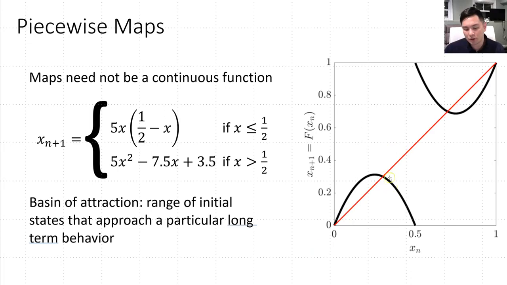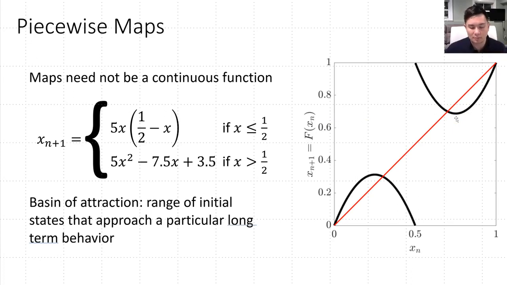If we start in this range here between 0 and 1/2, there's no way for us to somehow get ourselves up to this range here, because every value between 0 and 1/2 maps to some value that's between 0 and probably about 0.3 or 0.35 or so. Similarly, if we start with a value between 0.5 and 1, we're stuck up here in this regime where we're going to maintain a value that's greater than about 0.7 or so. And so there's just no way for us to transport from one parabola to the other.